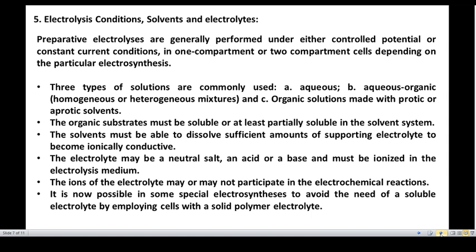The electrolyte may be a neutral salt or an acid or a base and must be ionized in the electrolysis medium. The ions of the electrolyte may or may not participate in the electrochemical reactions. It is possible in some special electrosyntheses to avoid the need for soluble electrolytes. That means sometimes you may need a supporting electrolyte, or sometimes you may not.